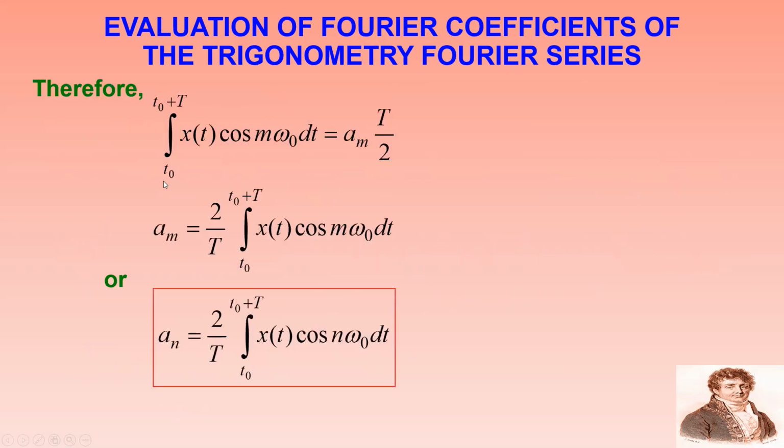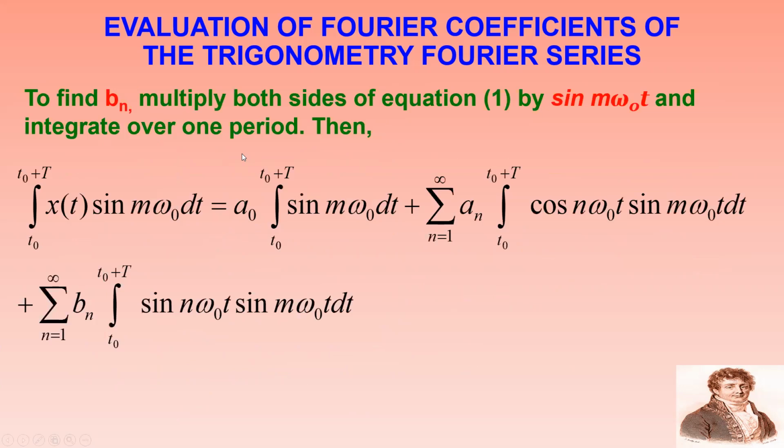I will get the integral from T naught to T naught plus capital T of x(t) cos m omega naught t dt equal to Am into T by 2. From there I can calculate Am equal to 2 by T times the integral of x(t) cos m omega naught t dt, or you can write An equal to 2 by T times the integral from T naught to T naught plus capital T of x(t) cos n omega naught t dt. So this is the value of the An coefficient.